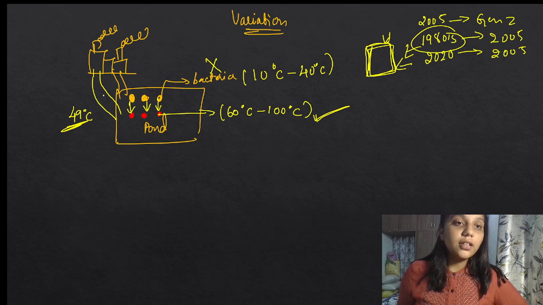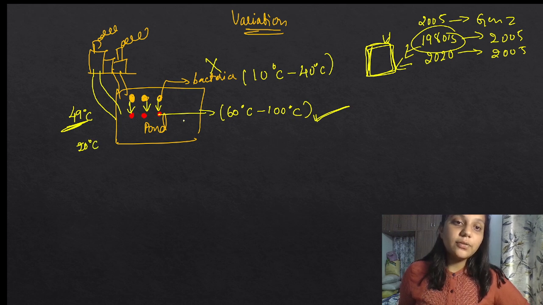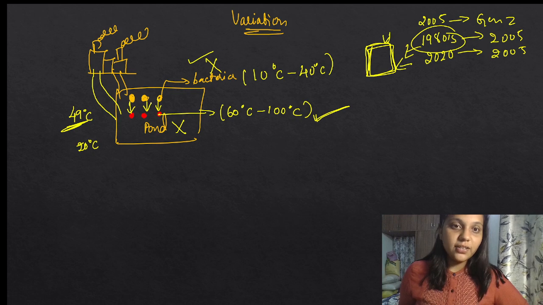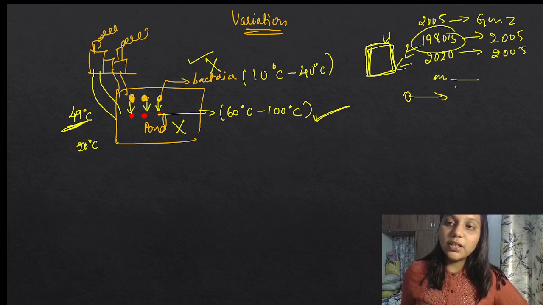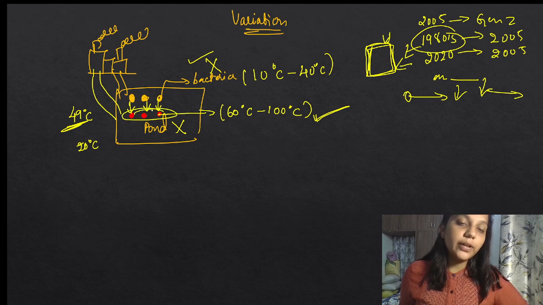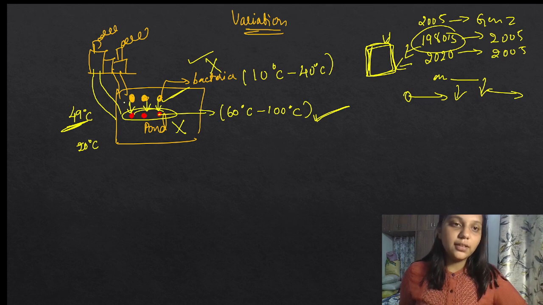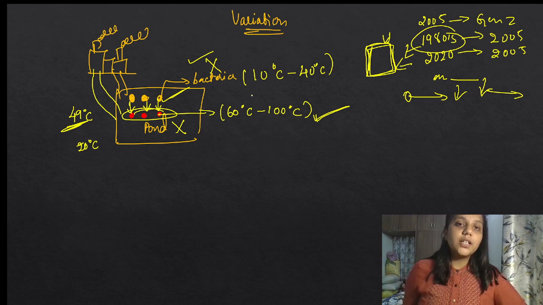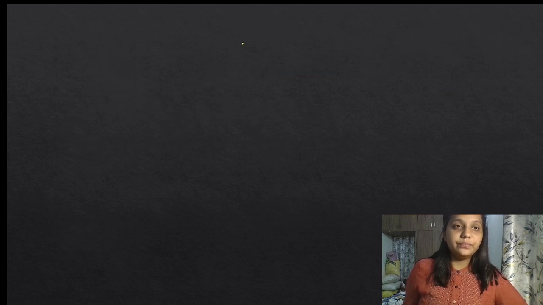If this same industry releases 20 degrees Celsius, this bacteria will die and the other will survive. Can you imagine? But variations increase because of environmental changes, and that always moves forward. Only these survive, the others will only lead to death. So this is what variation is.